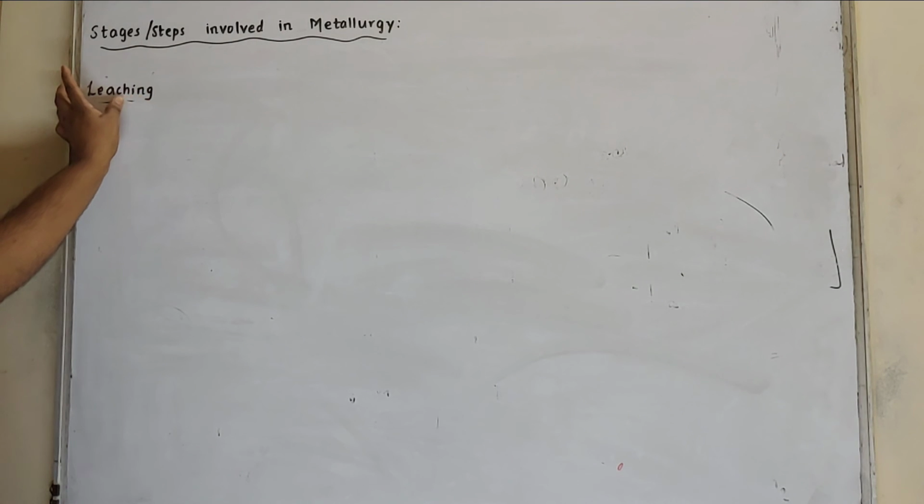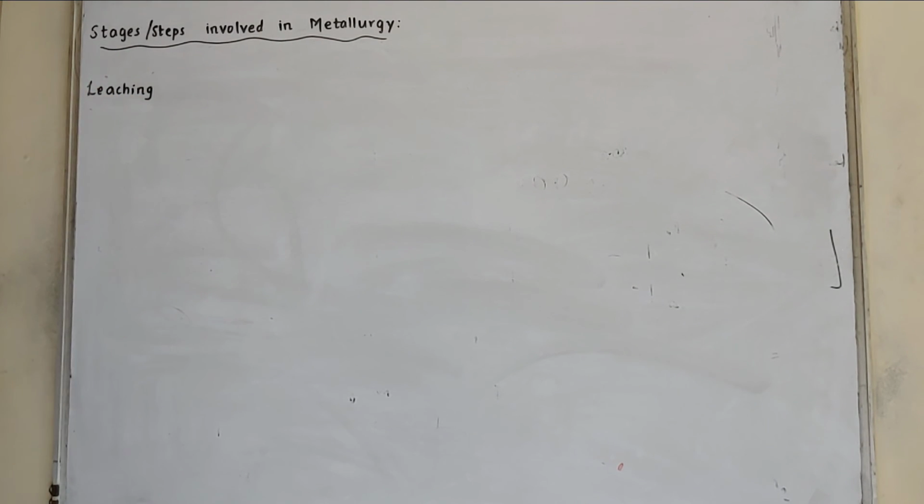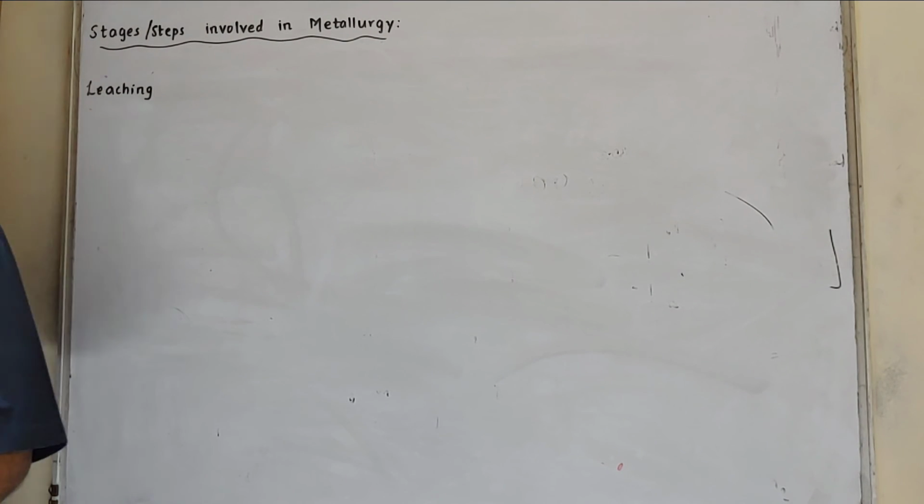So leaching, we can say, is the first step in the extraction of the metals aluminium, gold as well as silver. In leaching, what happens? Ore gets dissolved.